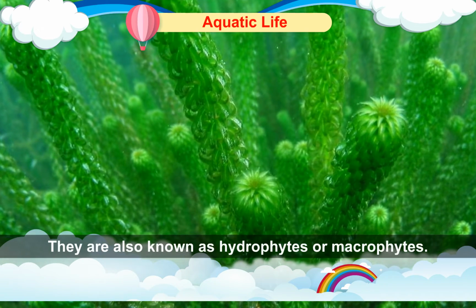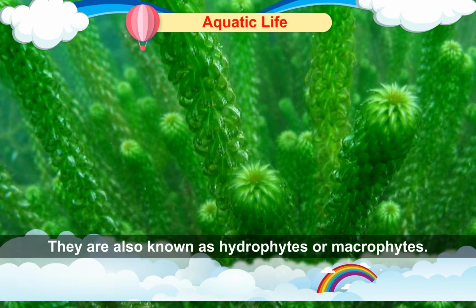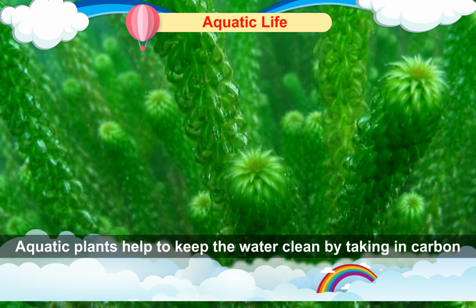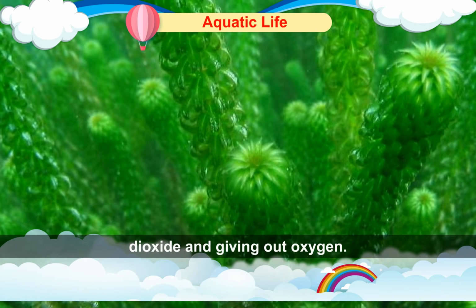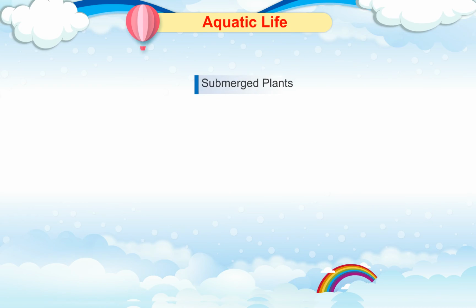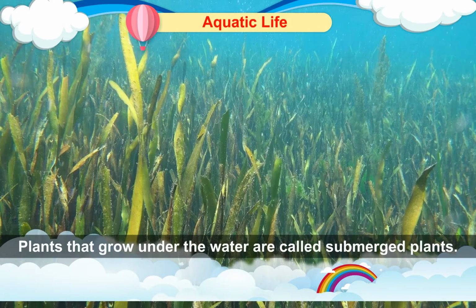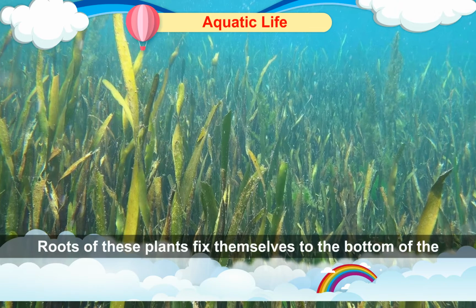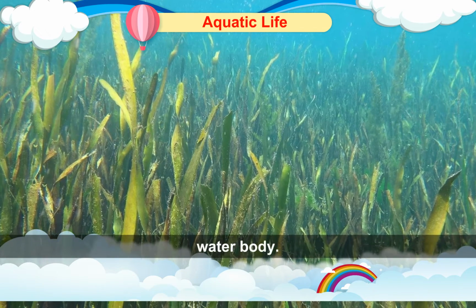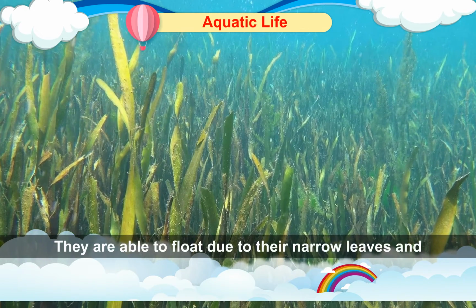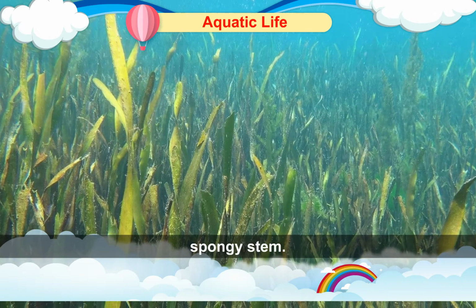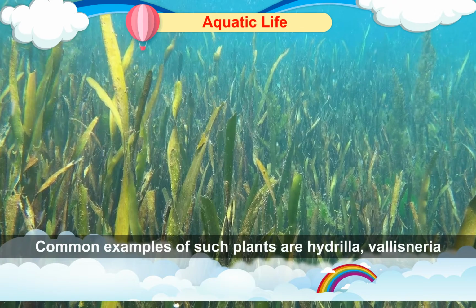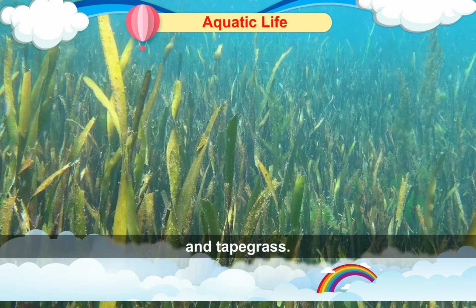They are also known as hydrophytes or macrophytes. Aquatic plants help to keep the water clean by taking in carbon dioxide and giving out oxygen. Submerged plants. Plants that grow under the water are called submerged plants. Roots of these plants fix themselves to the bottom of the water body. They are able to float due to their narrow leaves and spongy stem. Common examples of such plants are hydrilla, vallisneria, and tape grass.